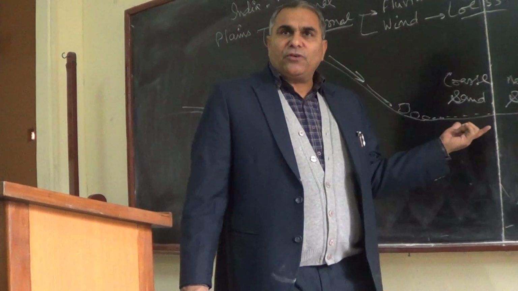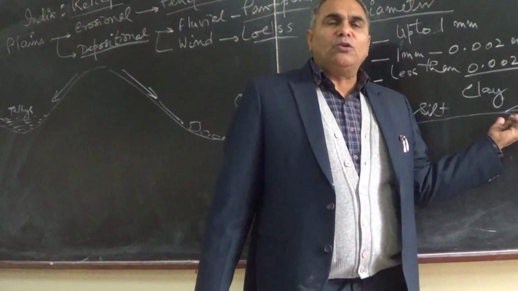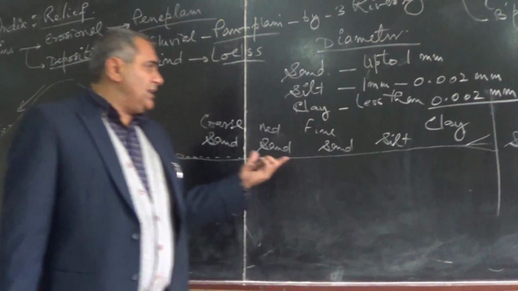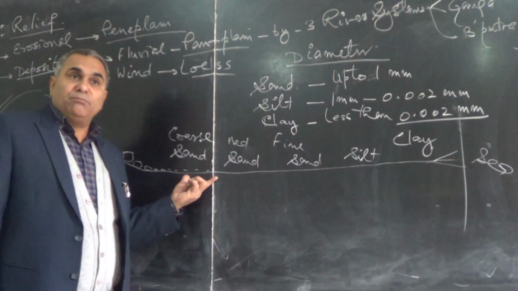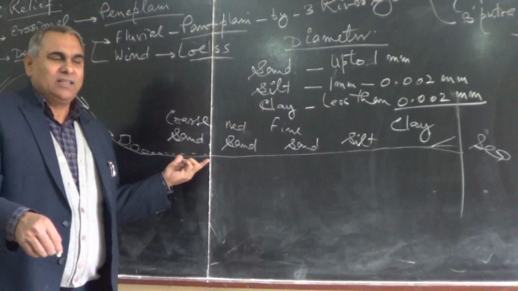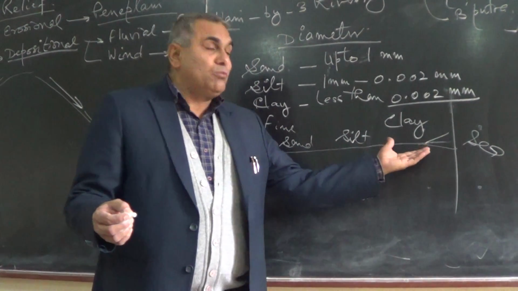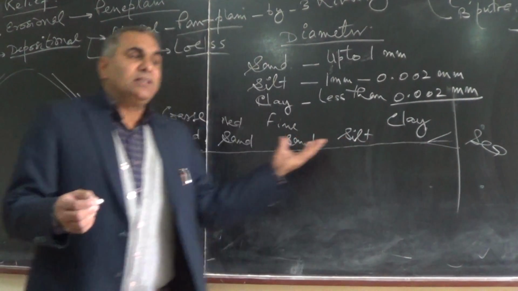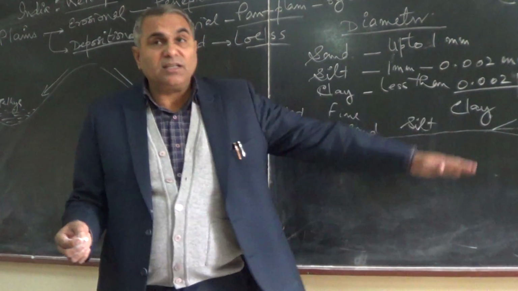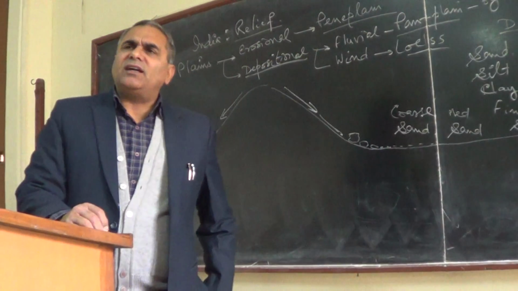As we go away from the Himalayas, material becomes finer, and near the mouth of the rivers we have the finest soil. Whatever the material they compose, coarser material is always porous and finer material is always impervious. So they have less water retention capacity, and more water retention capacity, respectively.